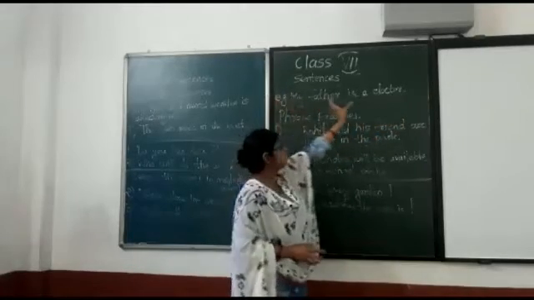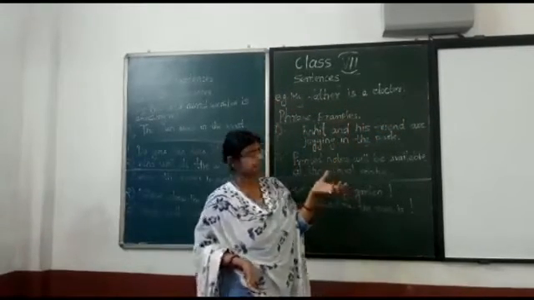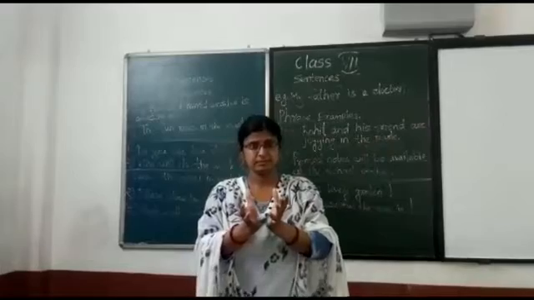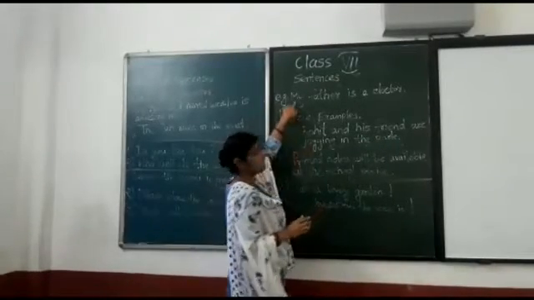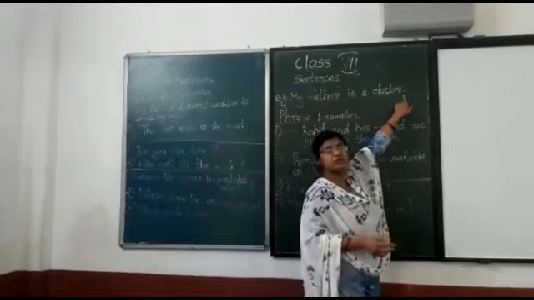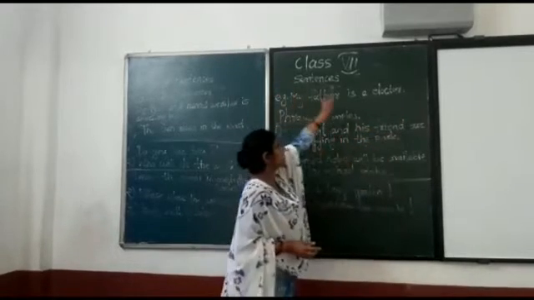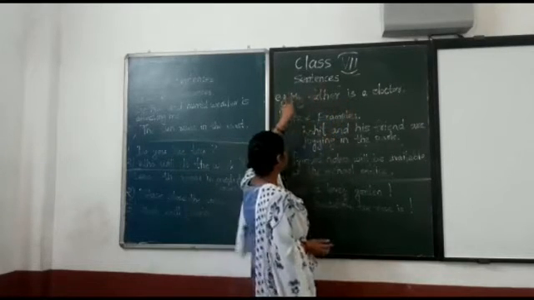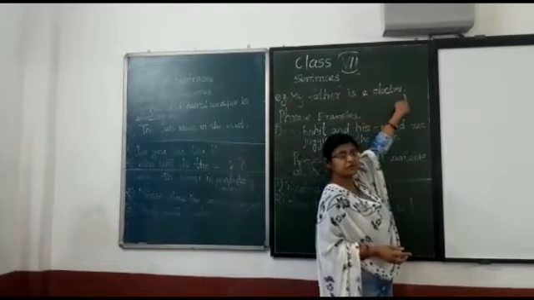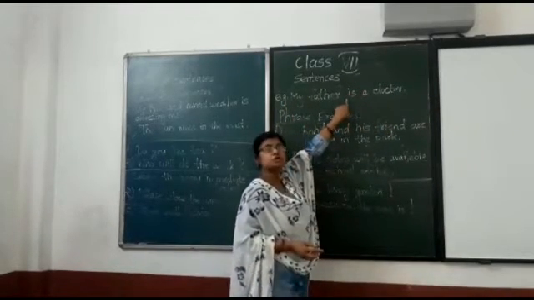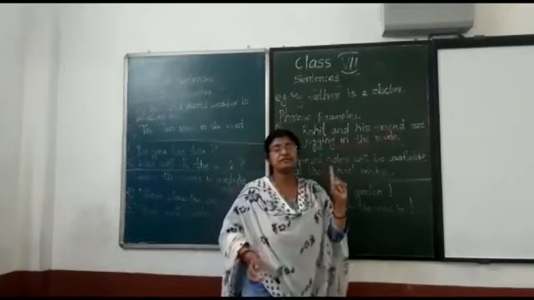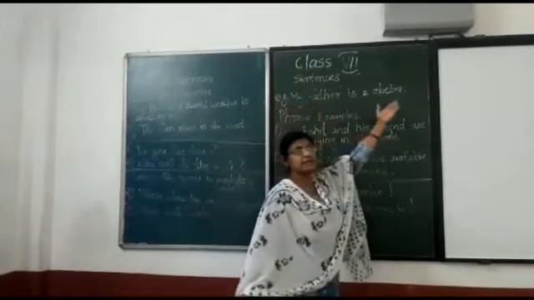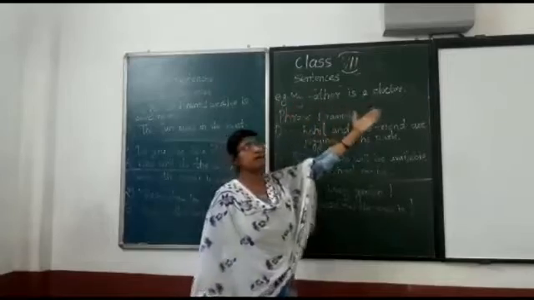Okay, so this sentence is a group of 5 words and we get the complete meaning of these words by reading it. It begins with a capital letter and ends with a full stop and it has a verb. Right? Is the verb here? So it begins with a capital letter, ends with a full stop, it has a verb, so it's a sentence and it makes complete sense. So, this is an example of a sentence. My father is a doctor.